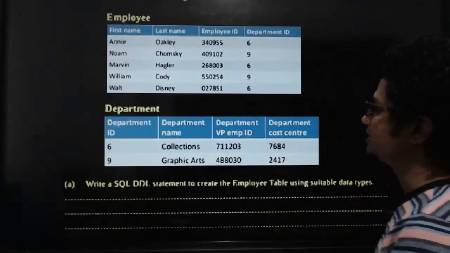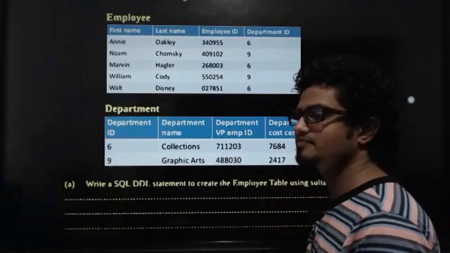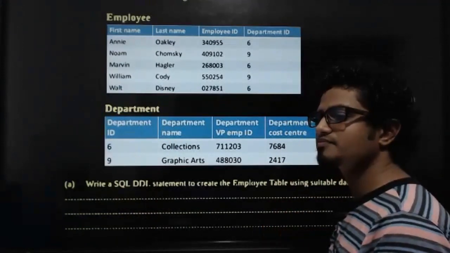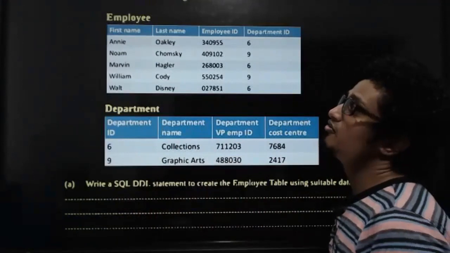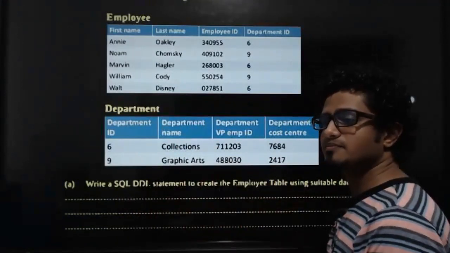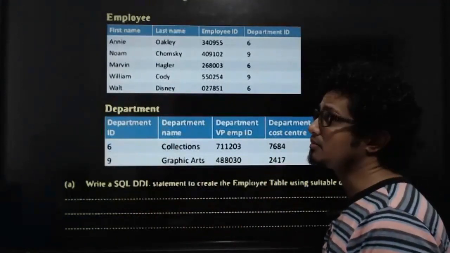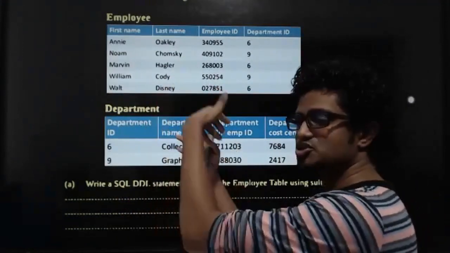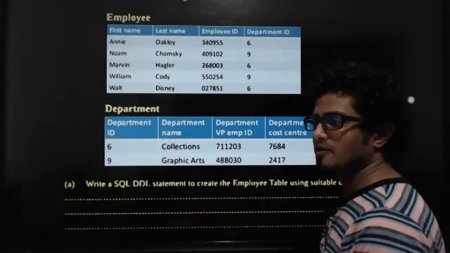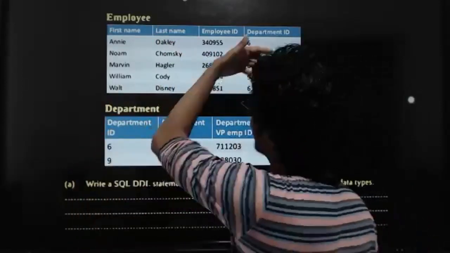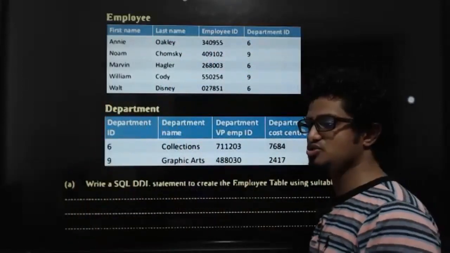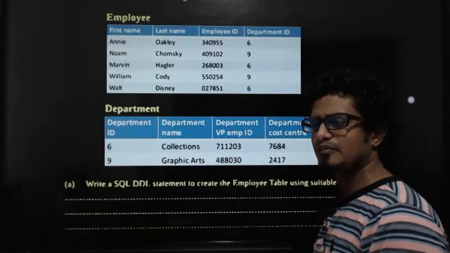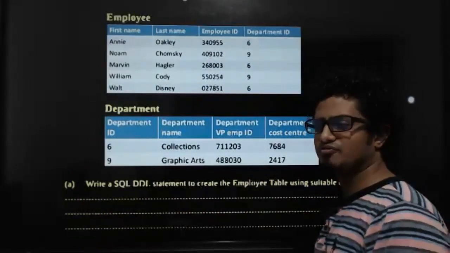Right. So tell me, department cost center is where? Which table? Department table. First name and last name of employees are where? Which table? Employee table. Then which means what? I have to merge these two tables together, right? In order to merge these two tables, what is our way of merging these two tables? Come on, tell me. Using what? A foreign key.